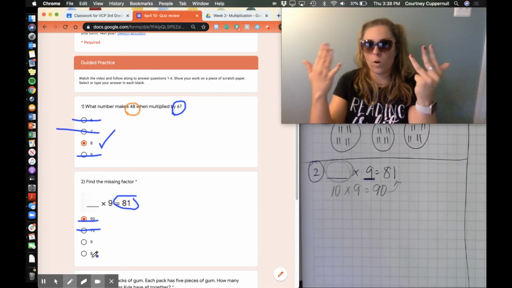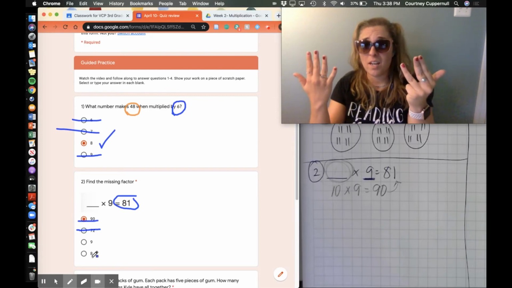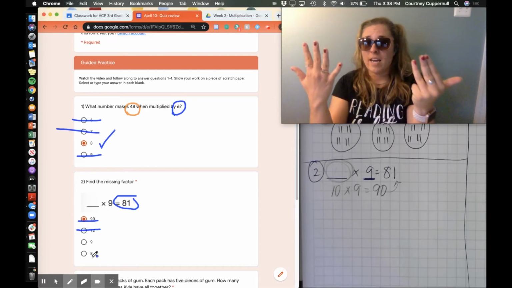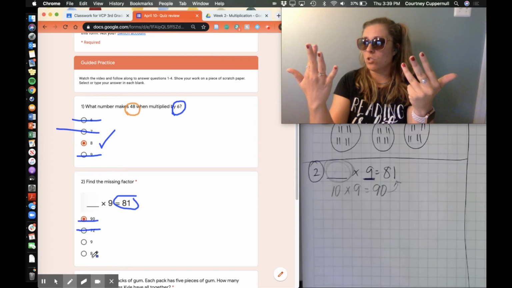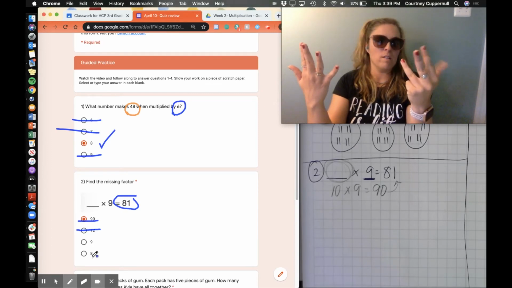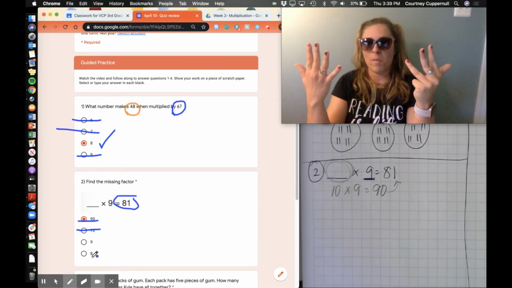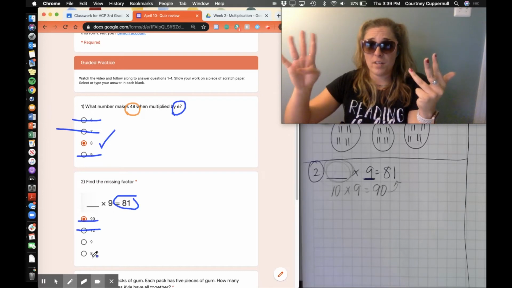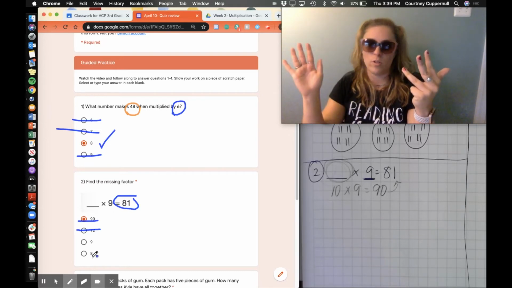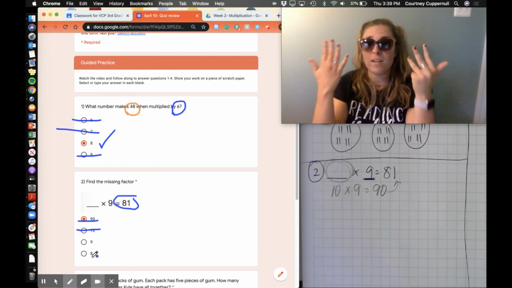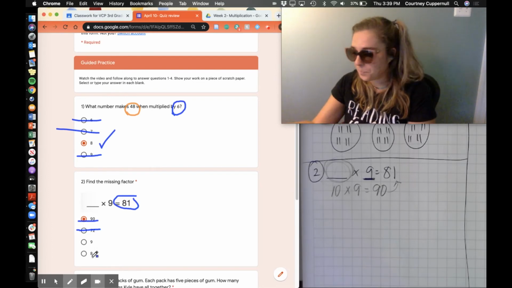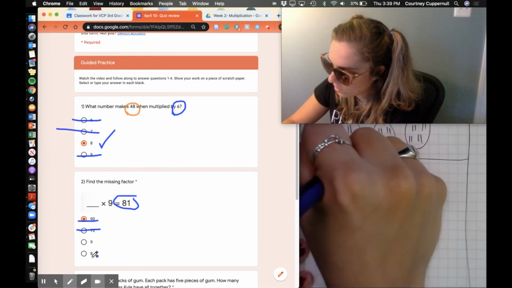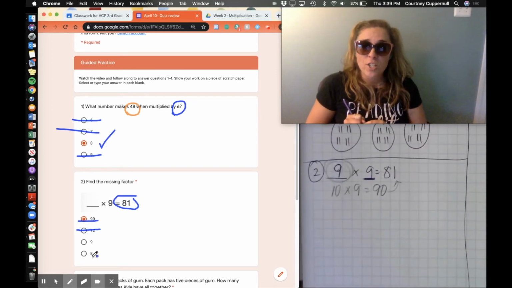81. Oh, as much as I love the song, I'm going to stop singing it because I already got to 81. Now I just need to count how many fingers I have up. 1, 2, 3, 4, 5, 6, 7, 8, 9. Remember, each one of these fingers is worth 9 because I went 9, 18, 27, 36, 45. Yeah, you got the drill. So I have 9 fingers up. 9 groups of 9 equals 81. So I know in this blank, the missing factor is 9.